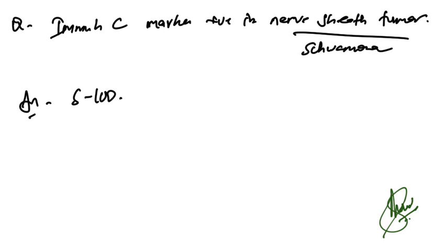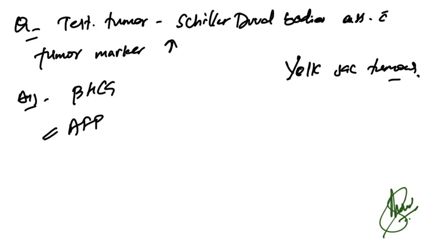Now, S100 marker positive in nerve sheath tumor. So nerve sheath tumors are schwannoma. So marker is S100. This is also a simple one.